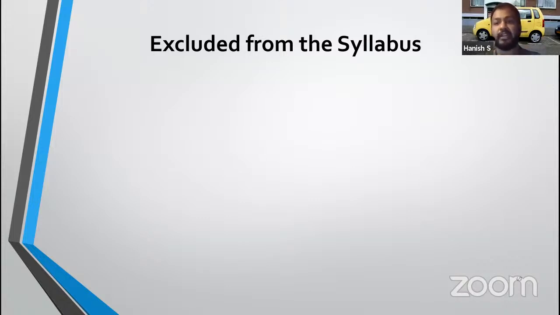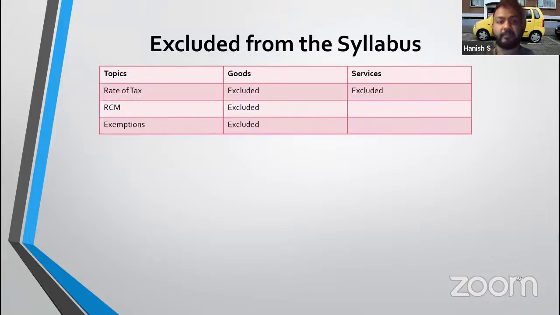When we have to do smart work, we have to first go to the study guidelines and see what is not applicable to us. What is applicable to us definitely we have to read, but what is not applicable is equally important, so that we don't waste time on what is not to be covered by us. Now, what is not required to be read by us? One is rate of taxes, both for goods and services. The study guidelines itself says that if there is any rate of tax to be given, they will give the rate, whether it is 28%, 18%, or 5%.